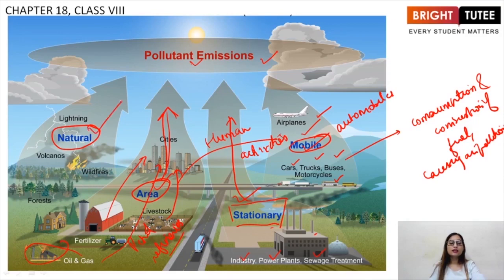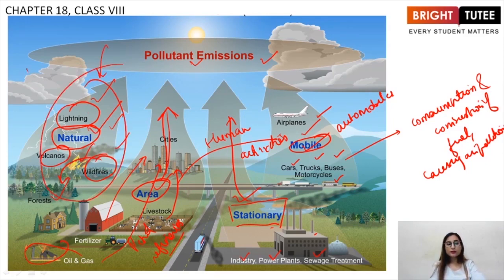Well, this is the last one, that is natural, which is due to lightning, volcanoes, wildfires, right? The wildfires that occur in forests. These are the three basically contributors to the air pollution. So as you can see, natural sources are much lesser. They are not even 1/4, because lightning and volcanoes happen very rarely, while the pollution that we are causing, such as cities, stationary and mobile, is constantly increasing.